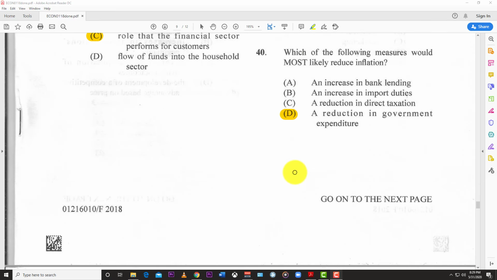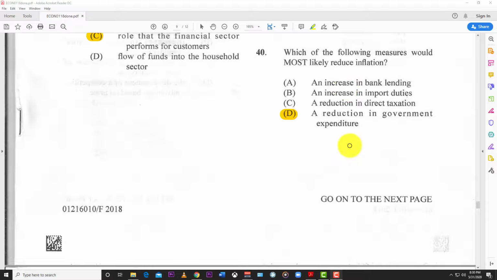40. Which of the following measures would most likely reduce inflation? And the best answer here is D, a reduction in government expenditure. Because if you look at A, an increase in bank lending. If you increase bank lending, that means more people have more money in their hand, and so they're going to buy more, and so the economy is going to be heated. If you look at B, an increase in import duties. If companies have to pay more for the goods they import, then that price would be passed on to the customers, and as such, prices will start rising.